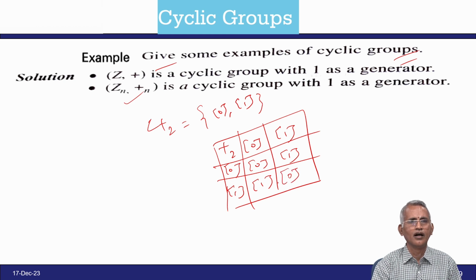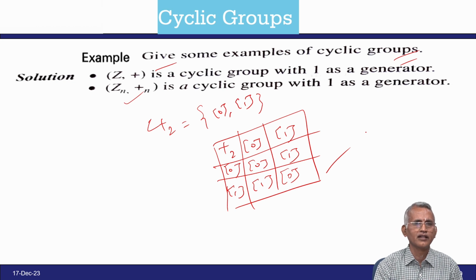Therefore it is a group. Then go to the next number: 1 plus 1 is 2, 2 under modulo 2 is 0, and then 0 plus 3, so 3 under modulo 2 is 1. So cyclically the values 0 and 1 will come. Therefore, it is a cyclic group.